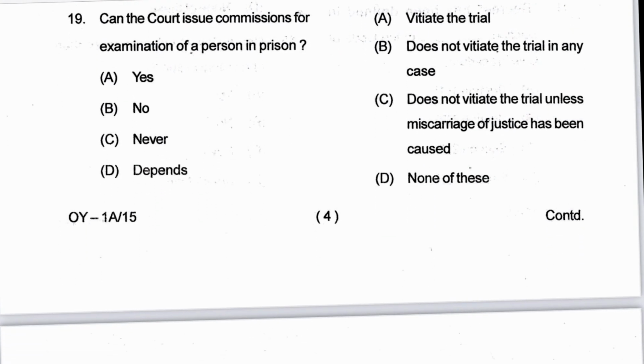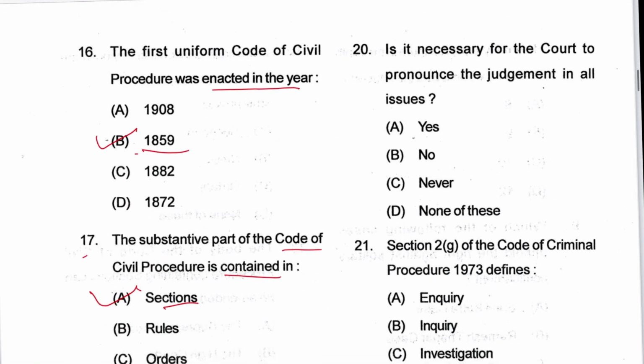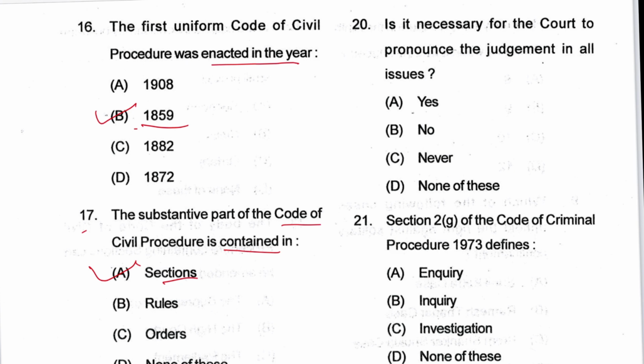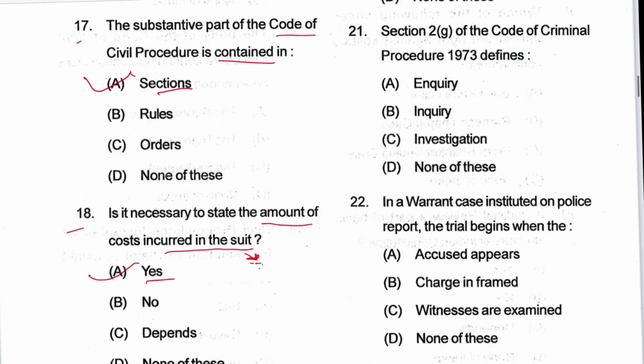Next 19, can the court issue commission for the examination of person in prison? Yes, A is the answer. Section 75, order 26. Next 20, is it necessary for the court to pronounce judgment in all issues? Yes, totally. A is the answer. Next 21, section 2G of CRPC defines inquiry. B is the answer. Investigation in 2H.